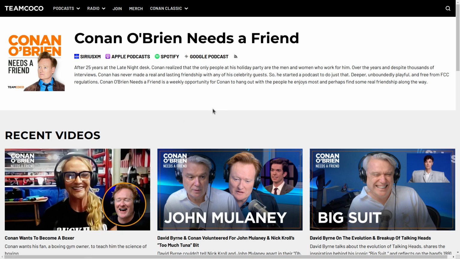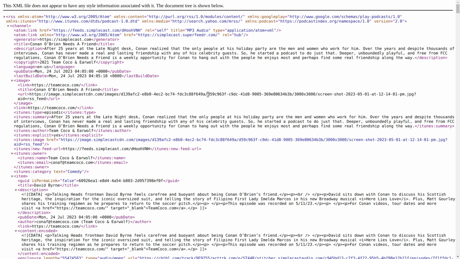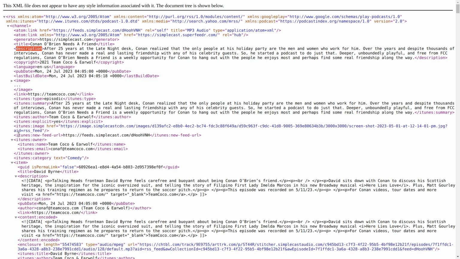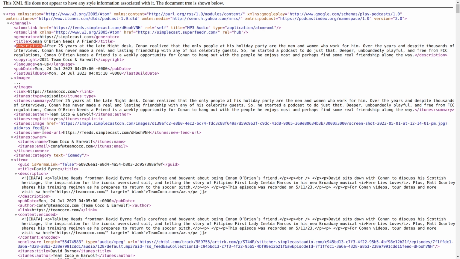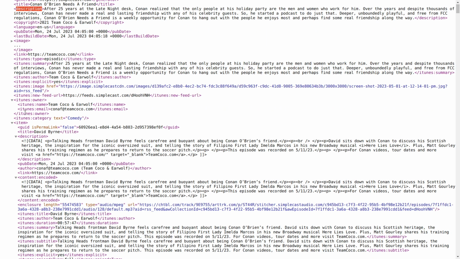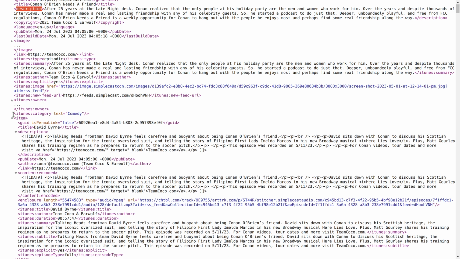Here is Conan O'Brien Needs a Friend, a podcast. Here you can see they have given the RSS icon. You can click this one. Now you can see here the channel is there, under it the title of the podcast, Conan O'Brien Needs a Friend. Description is there, image is there. You can see they have given a lot of details, but most of them are optional, not required. If you go to the bottom, here you can see the item.